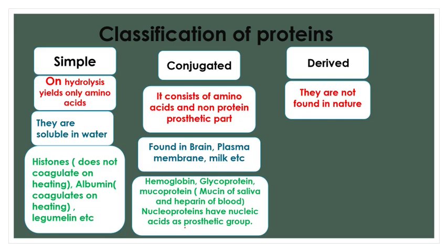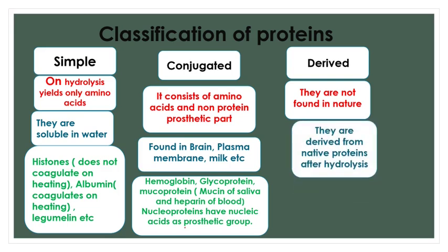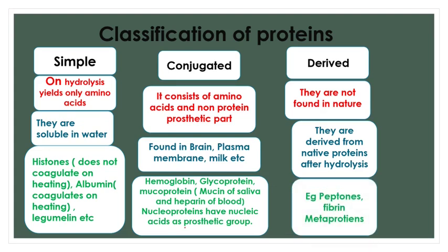Derived proteins are not found in nature. They are derived from native proteins after hydrolysis. For example, peptones. When we eat proteins, they are digested in our stomach, in the acidic medium of hydrochloric acid, and peptones are formed. Thus, it is a derived protein. Second example, fibrin. Fibrin is derived from fibrinogen during blood clotting at the site of an injury or wound. So it is a derived protein. Similarly, metaproteins. So this is all about the three types of proteins: simple, conjugated and derived.